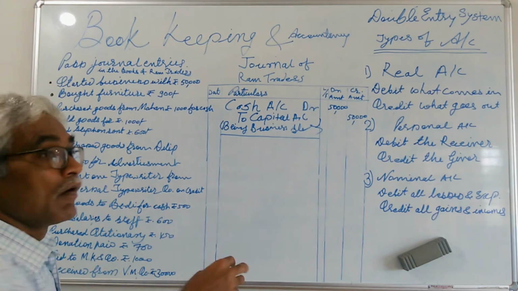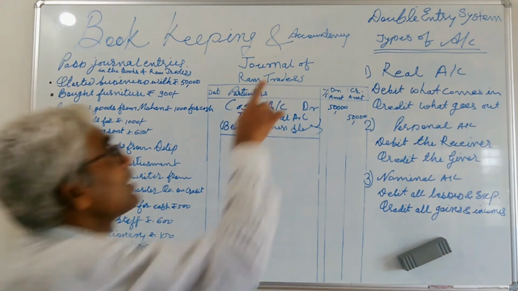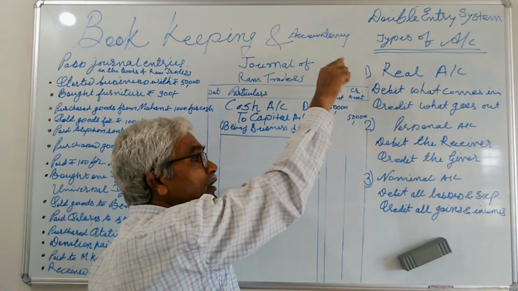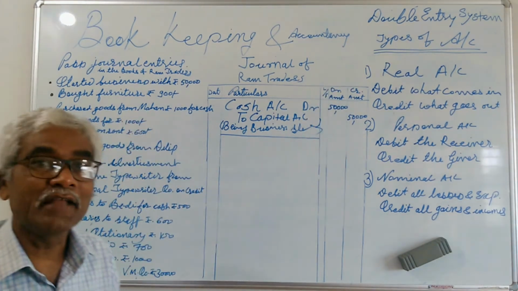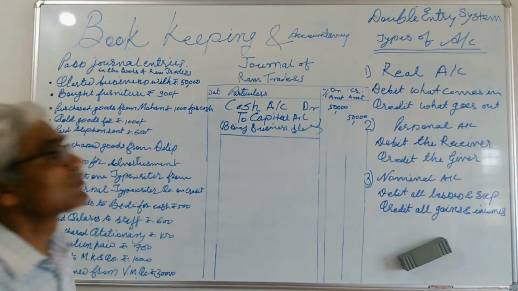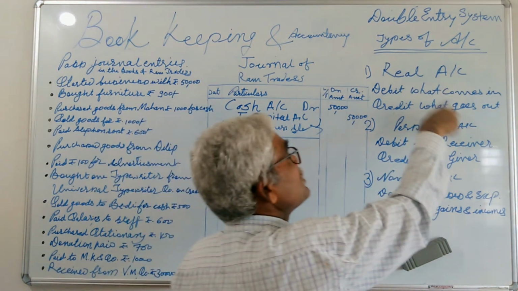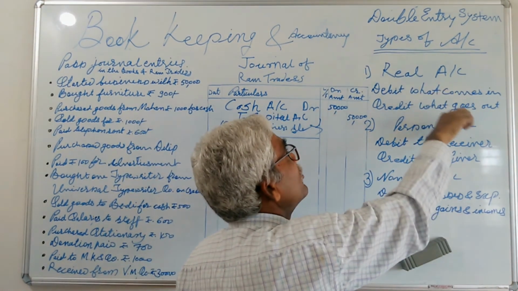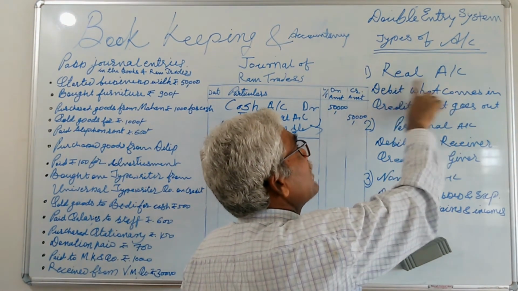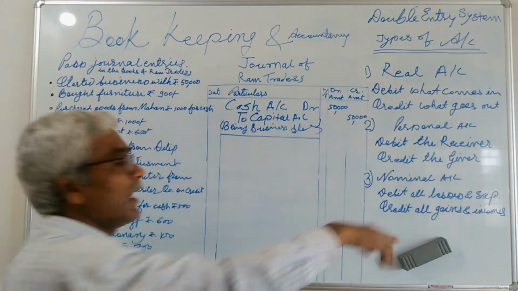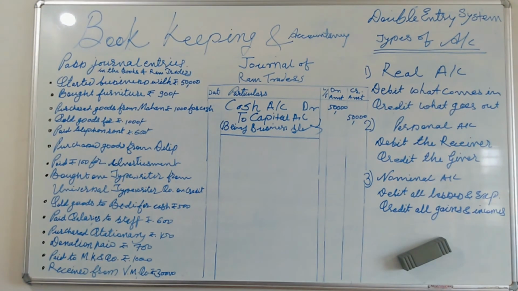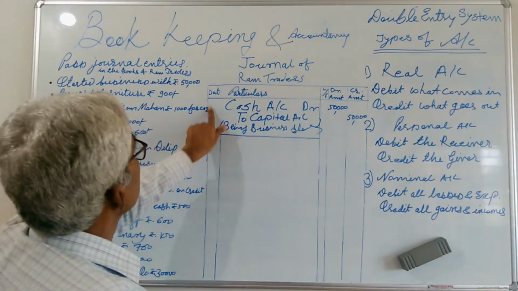But under accountancy, we have to record the transaction in a systematic way. So we have to use the rules defined by Luca Pacioli under the double entry system: real, personal and nominal. Second, for the transaction there is a need to mention the date also.